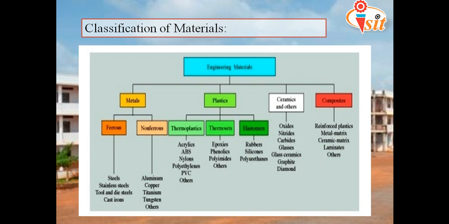Next we have ceramics. Ceramics are classified into oxides, nitrides, carbides, glasses and ceramics, graphite and diamond. All these are harder materials because ceramics are from the crystalline type of material. Okay, then last we have composites. As I said earlier, we have two types: reinforced composites, an example of which is RCC, that is reinforced cement concrete, and the second one is metal matrix or laminar composites, the best example of which is plywood. Okay, so this is the introductory part to our first video. Okay, thank you one and all.